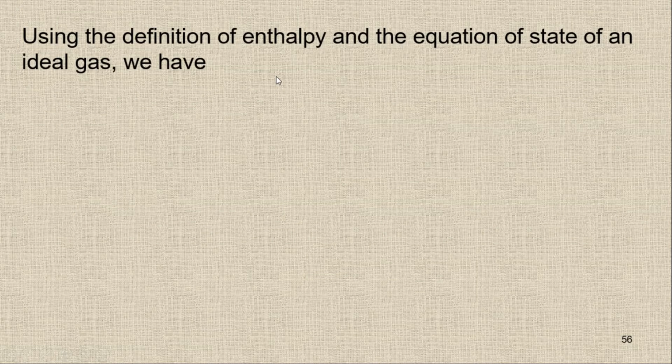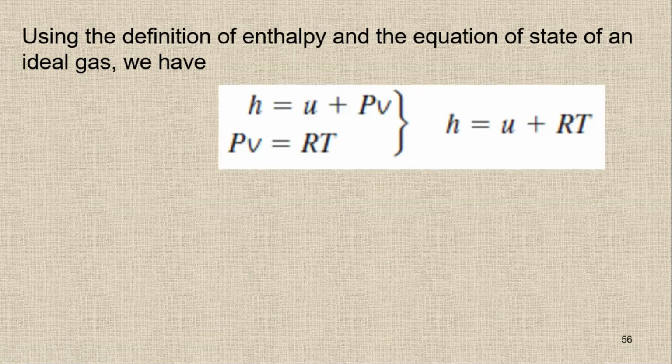Now we have the equation Pv equal to RT, and we know that for enthalpy we have U plus Pv equal to H. This is the definition of enthalpy. The enthalpy is equal to the internal energy plus Pv, as we already discussed at the start of this chapter when we were solving some boundary work. So we have H equal to U plus Pv.